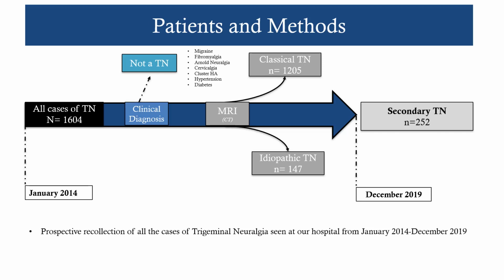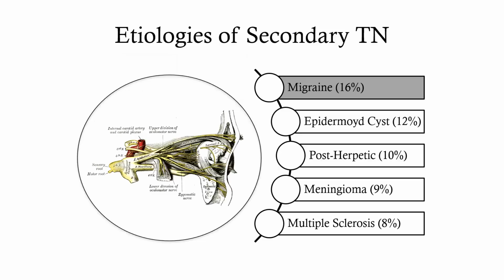We excluded all the patients that had evident neurovascular contact or that were idiopathic. The number of patients that were included in our analysis was 252. In this slide, we can see the five main causes of secondary TN. You can see that in the first place we have enlisted migraine.